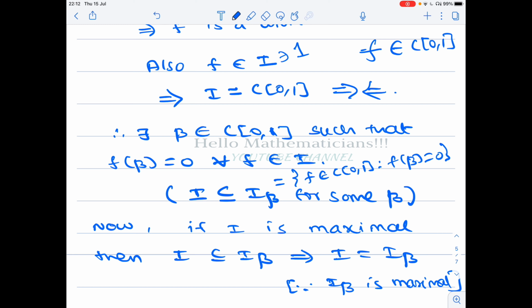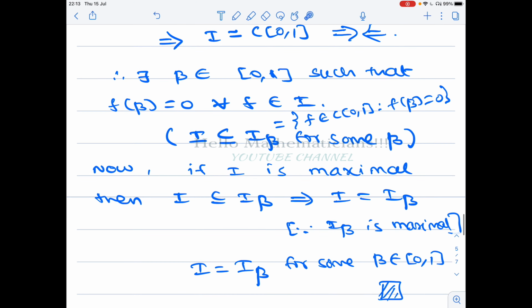Now we just proved that there is a beta belonging to the closed interval [0, 1] such that f of beta equal to 0 for all f belongs to I. Therefore, every element in the ideal I vanishes at the point beta. Therefore, I is contained in I beta.